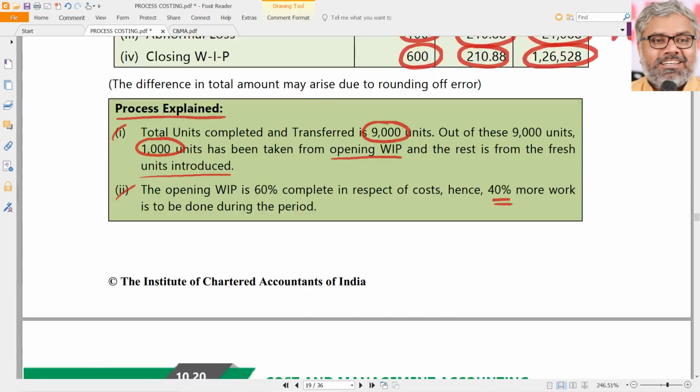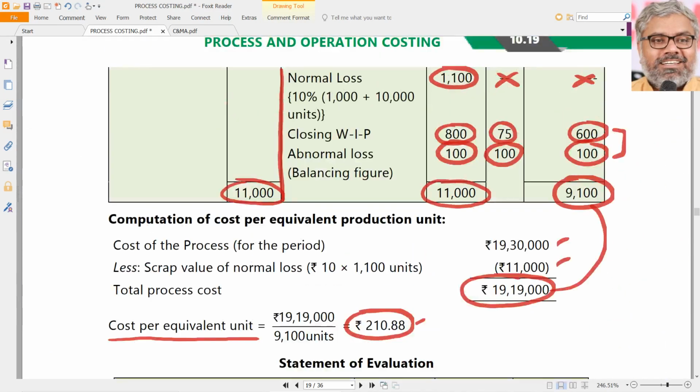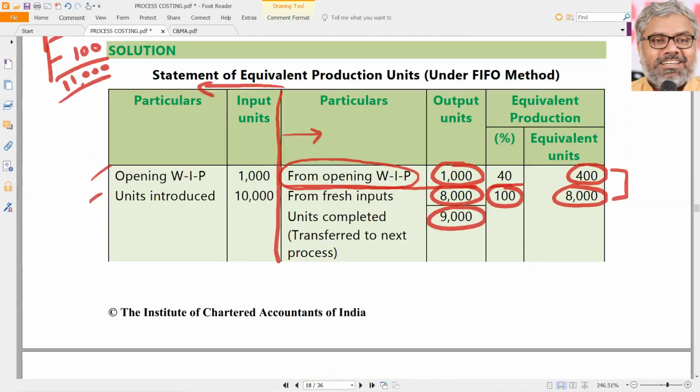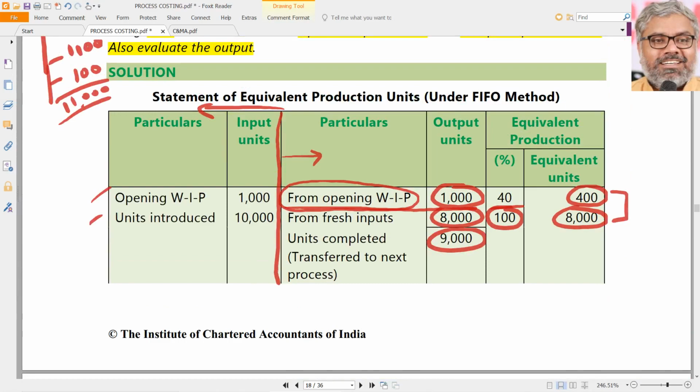Which step will not be there here? The opening work in progress part will not be there on the right hand side. Left hand side is always common. That is input. Input is reality. What we are calculating on the right hand side, this will not be there in weighted average. This thing can be avoided in the weighted average method.